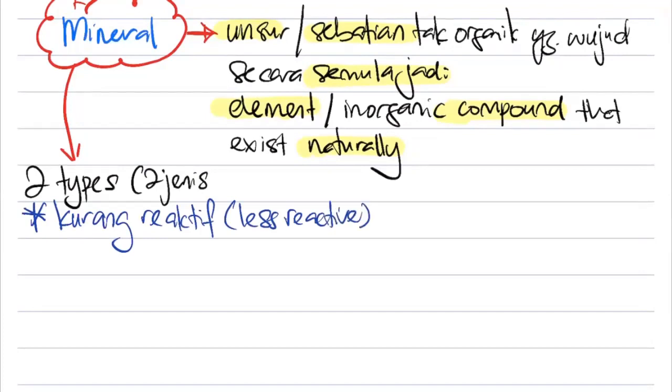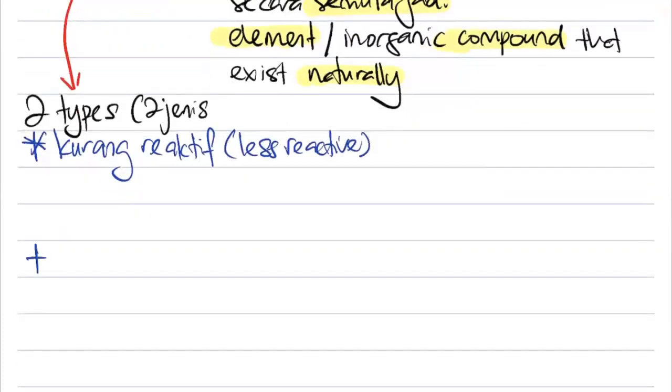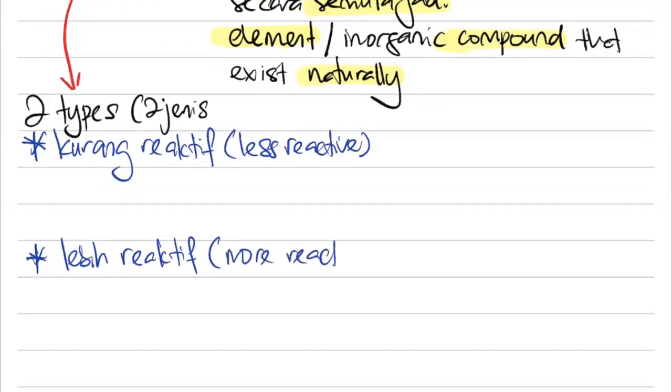And the second one we have is mineral yang lebih reaktif. In English, we say it is more reactive. Now, what is the meaning of less reactive and what is the meaning of more reactive? Apa perbezaan di antara kurang reaktif dan juga lebih reaktif?